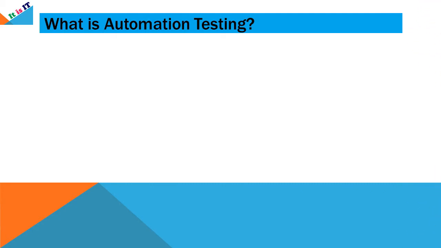Before anything else, we need to understand what automation testing is. Automation means that a task that can be done manually is converted into something which can be run automatically. Minimal human interaction is required, or human interference is not required at all. These kinds of functions are called automation functions or automated functions.